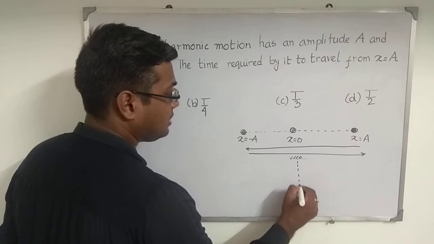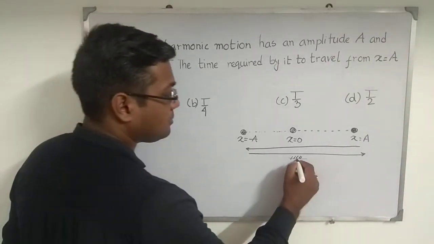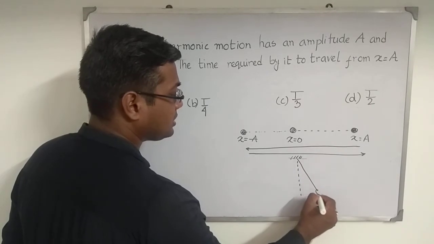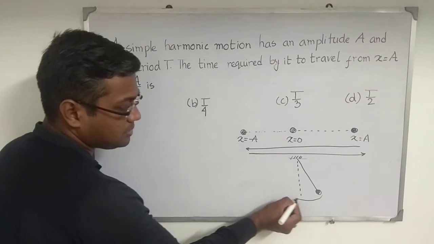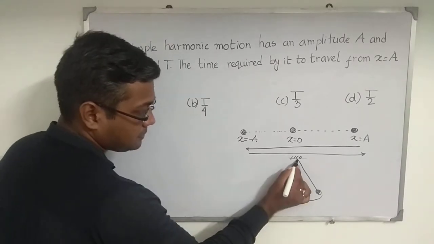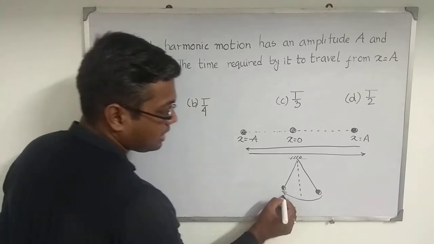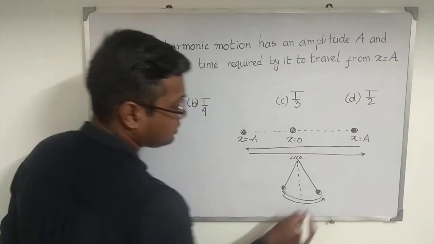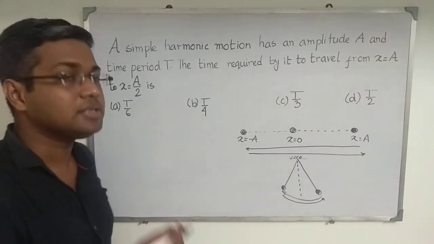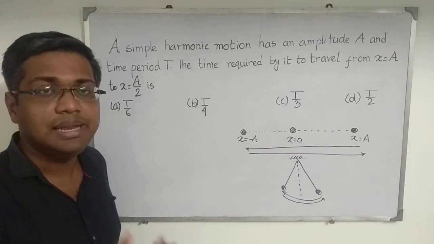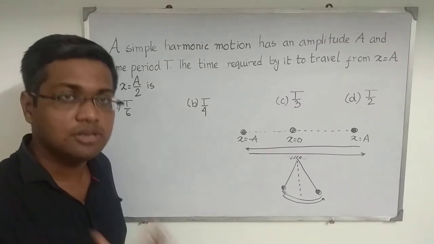A simple pendulum's mean position or equilibrium position is here, but I am just leaving the simple pendulum from this position, so it just comes from here to here. Half of the time period elapses and again it returns back to this position. So this is also simple harmonic motion. So in that particular case, at that time we have not considered the sine function, we have considered the cos function.